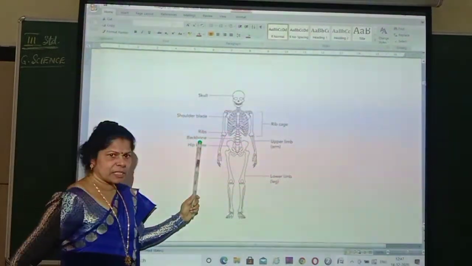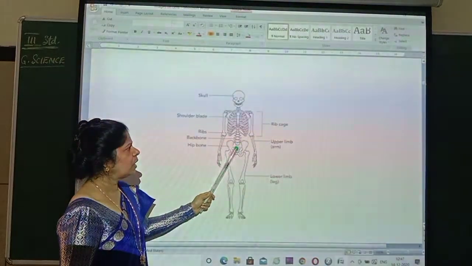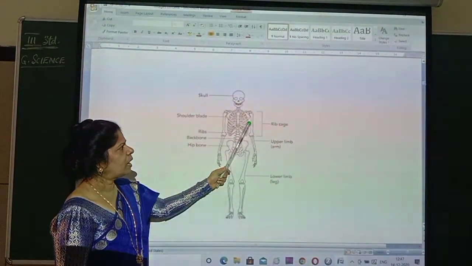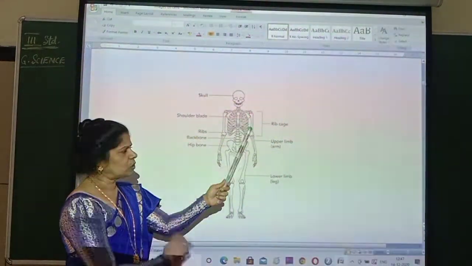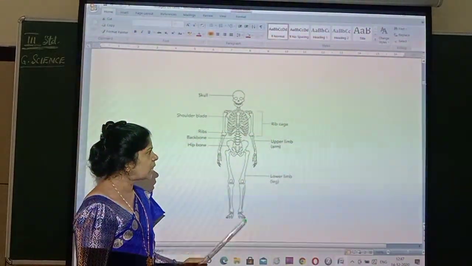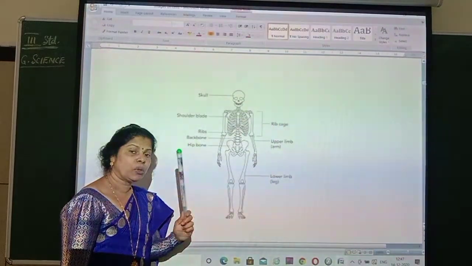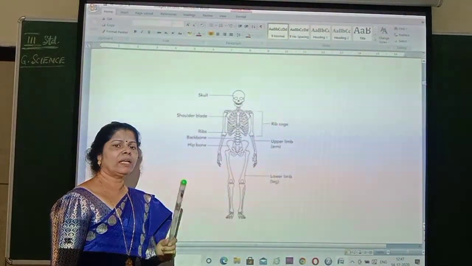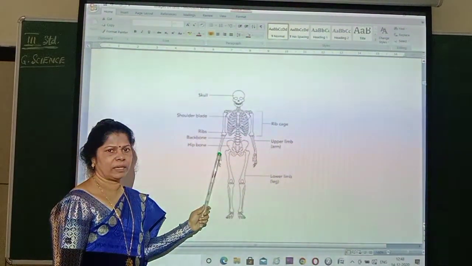And then this part here, you can see, is the hip bone. Then this is the upper limb, hands, arms. Okay. And then the lower limb is your legs. So these are all together. How many are there? 206 bones will be there in a normal human body. Understood?